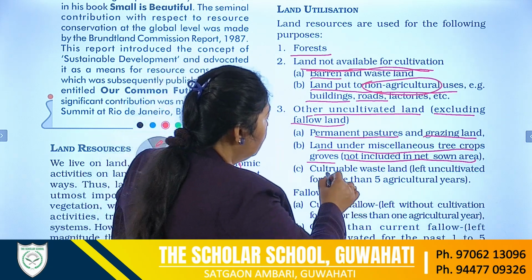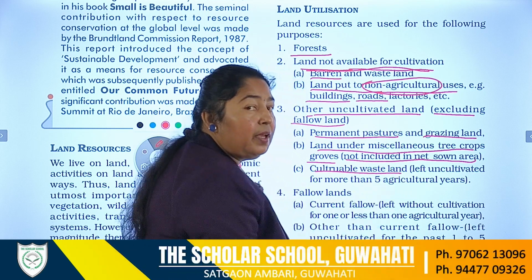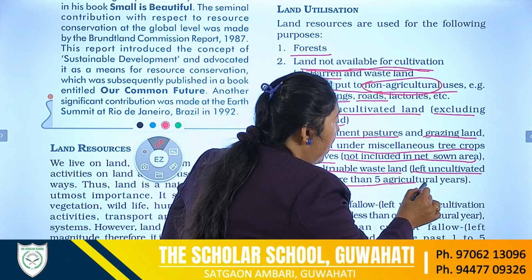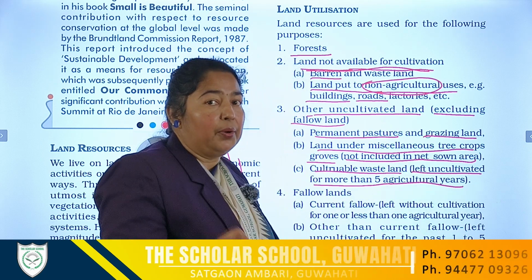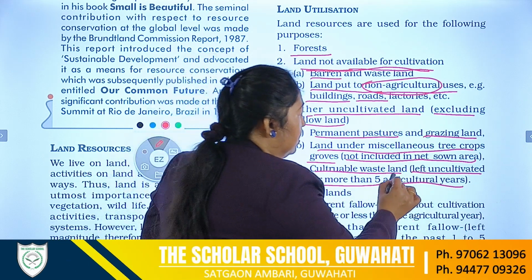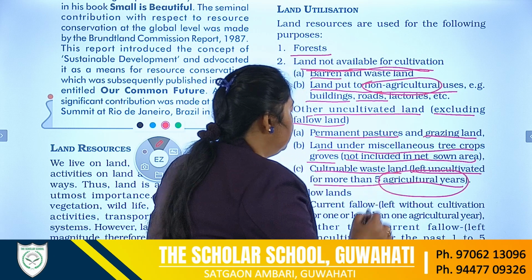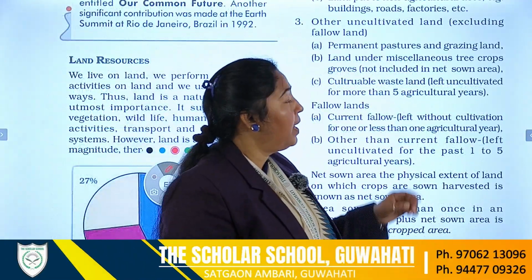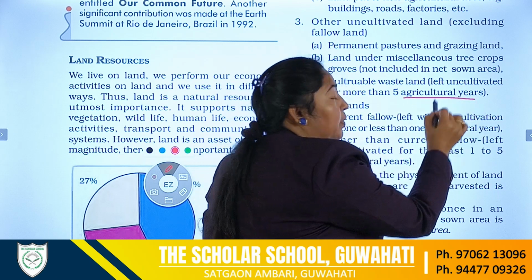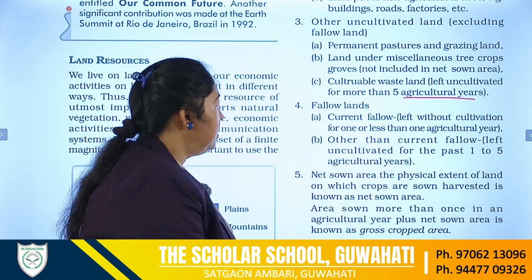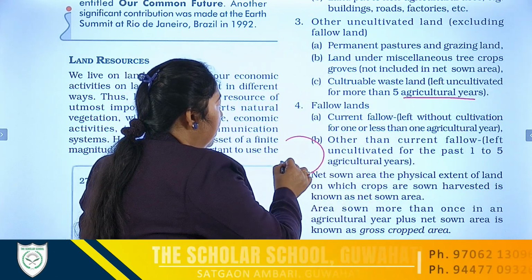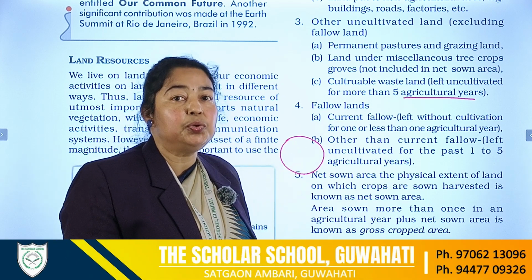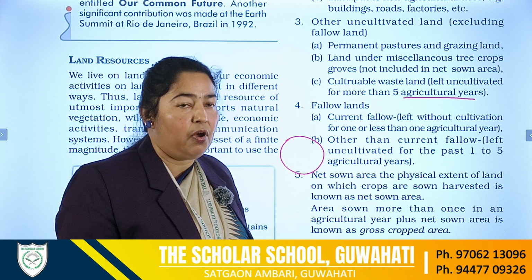Next is the cultivable wasteland, a land which is left uncultivated for more than 5 agriculture years. Now, what do we mean by this agriculture year? First, we need to know about this. Agriculture year means a year where we use 3 seasons to grow 3 different types of crops.